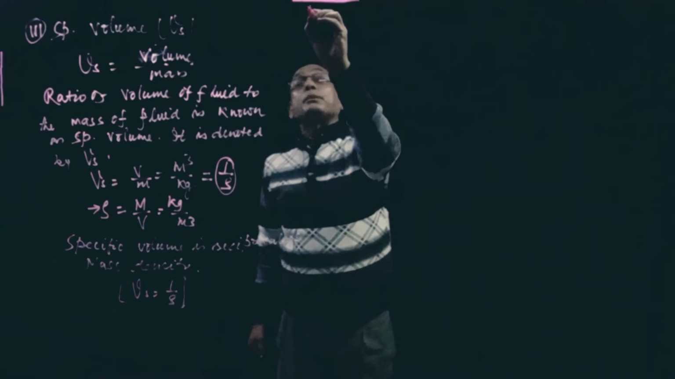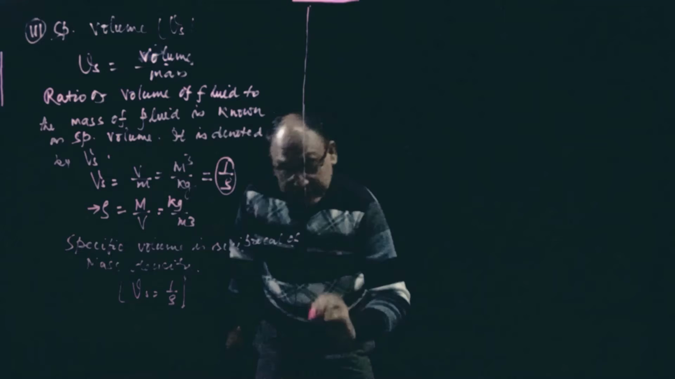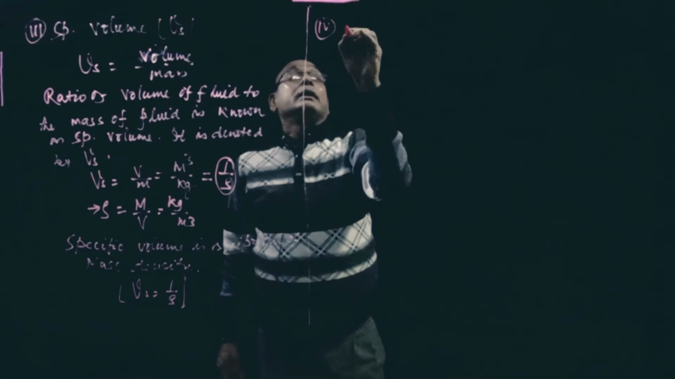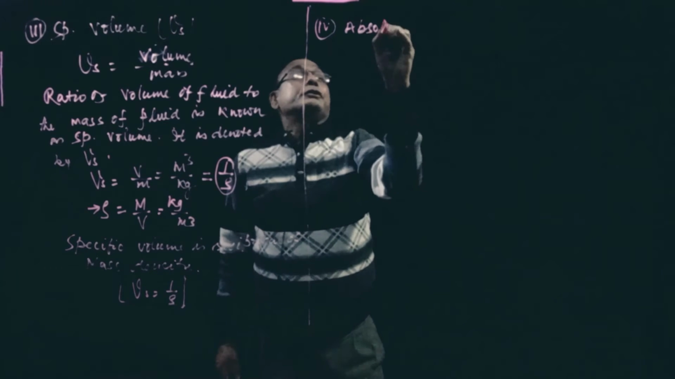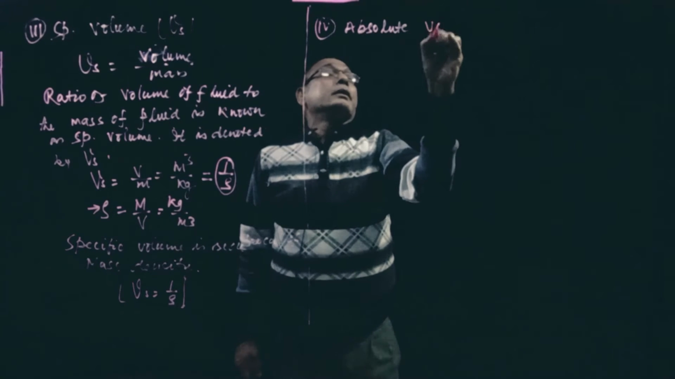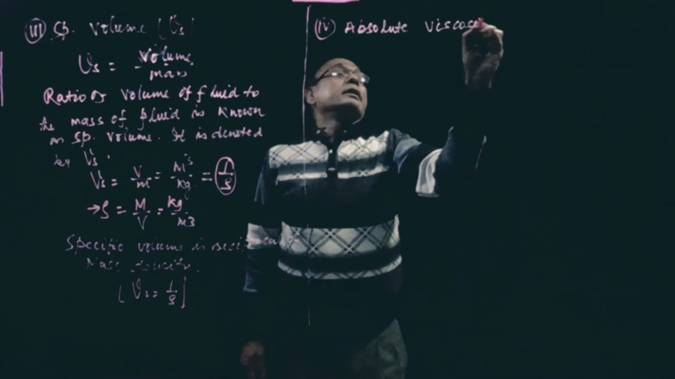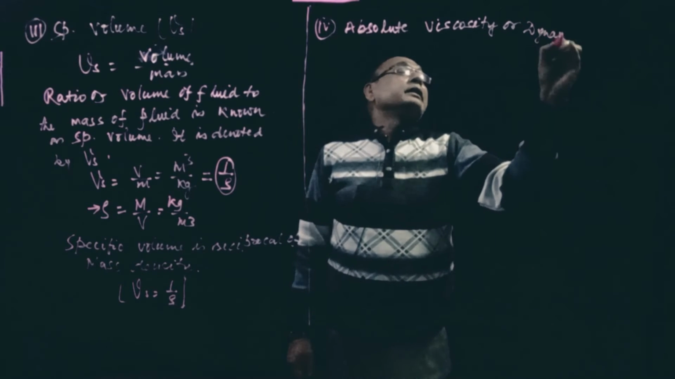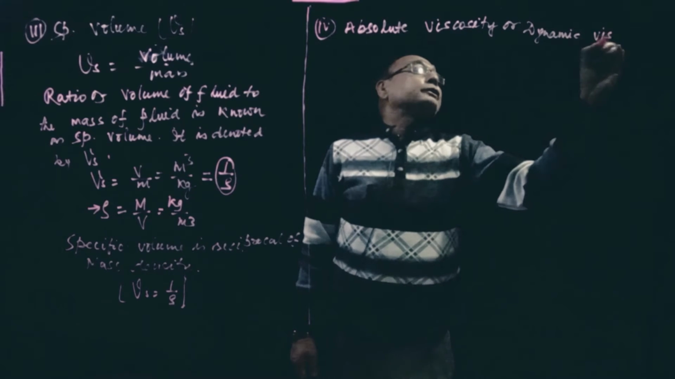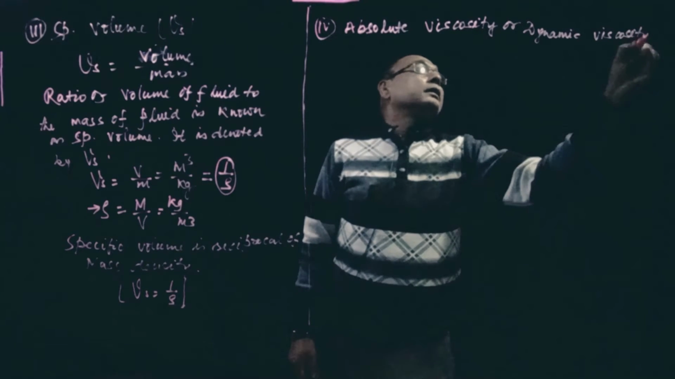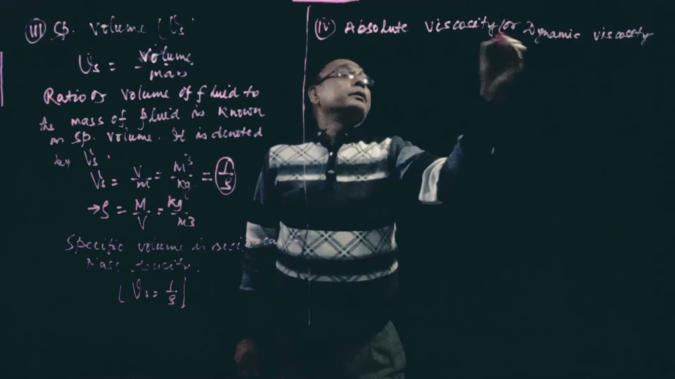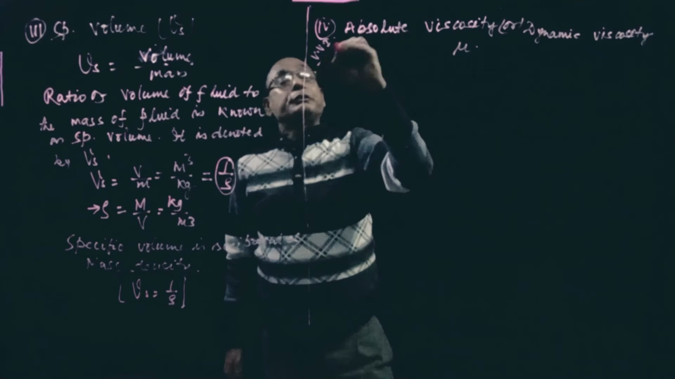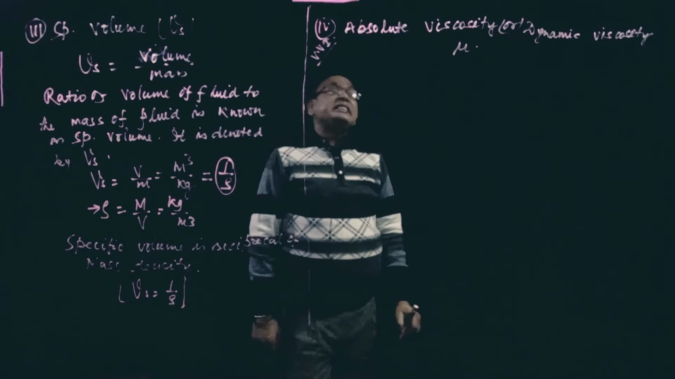Now the fourth property is very, very important, that is viscosity. It is called absolute viscosity or dynamic viscosity, denoted by mu. It is very, very important also from the point of view of examination. This depends upon Newton's law of viscosity.